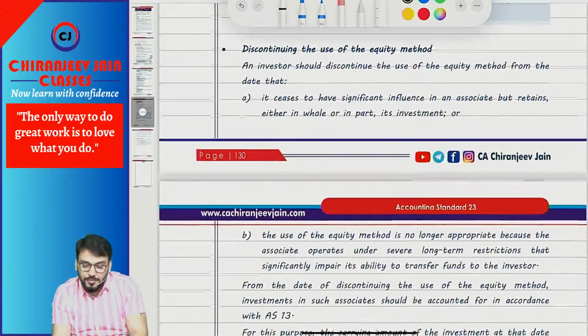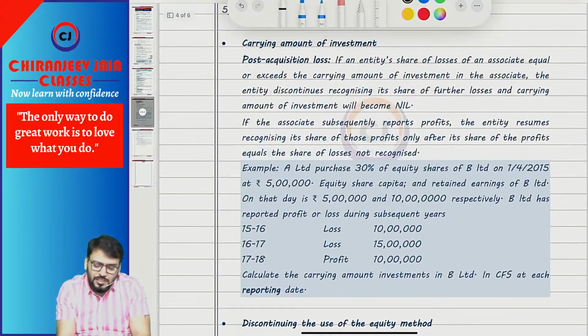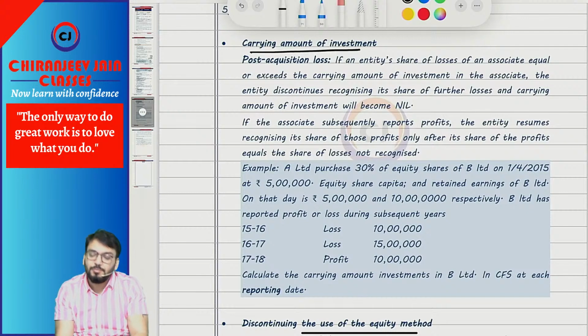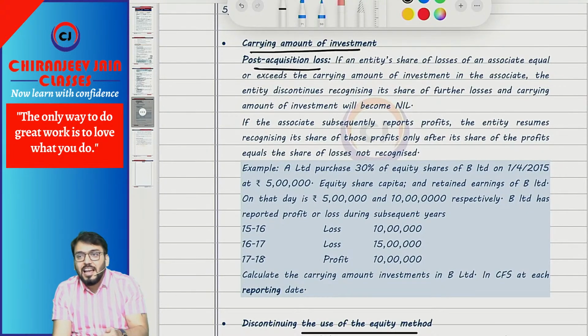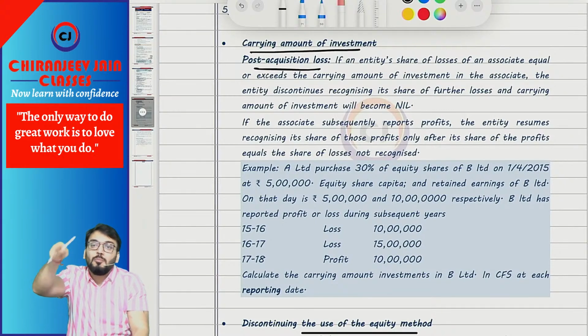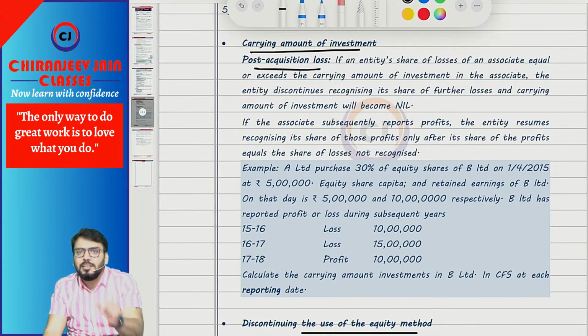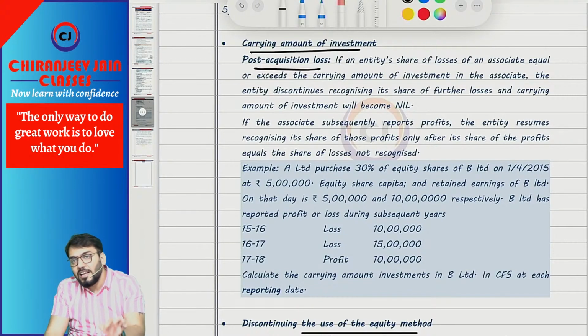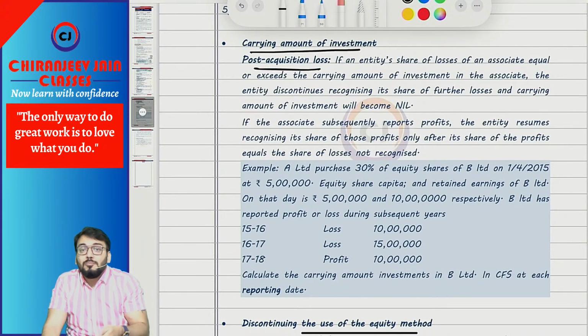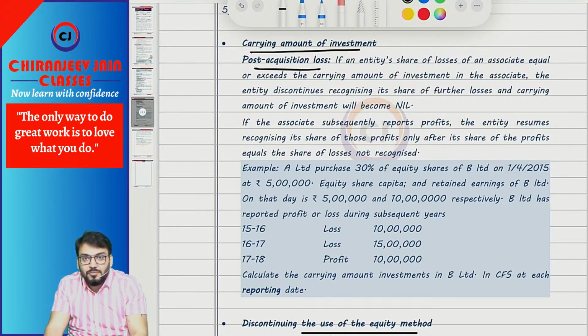Understood? Fine. Now there is one special point about carrying amount of investment, about post acquisition loss. Any associate can incur some post acquisition loss, and the share in loss may be more than the carrying amount of investment. So can investment be negative? Well, no, investment cannot be negative. In that case, we recognize share of loss only to the extent of carrying amount of investment. Means there may be some share of loss which remains unrecognized.